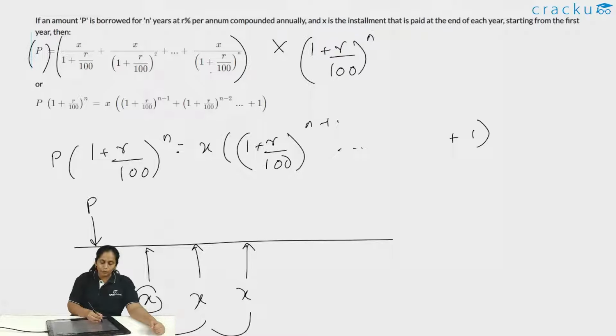So if I put P in a bank account today at r rate of interest, what would be the future value 3 years from now? The future value of P at r percent rate of interest would be P times (1 plus r by 100) raised to n after n years.